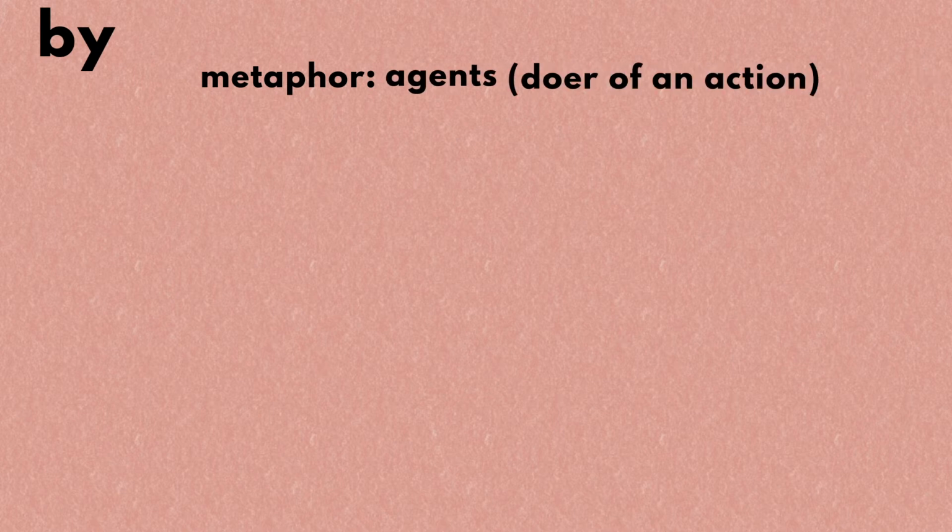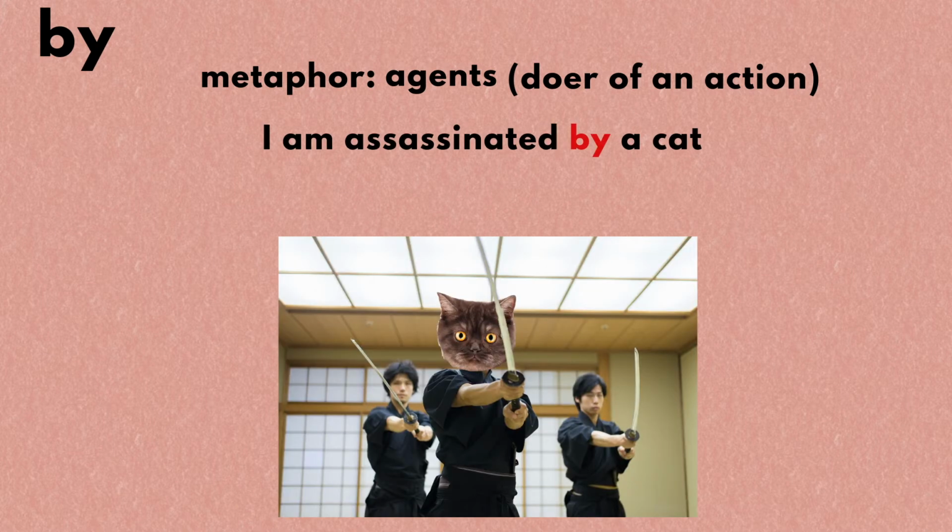Alright, let's move on to the second meaning of by in the metaphoric dimension. The word refers to agent, which means the doer of an action. You are already familiar with this usage from passive voice sentences such as I am assassinated by a cat. In this case, the word by indicates that the cat is the one doing the assassination.